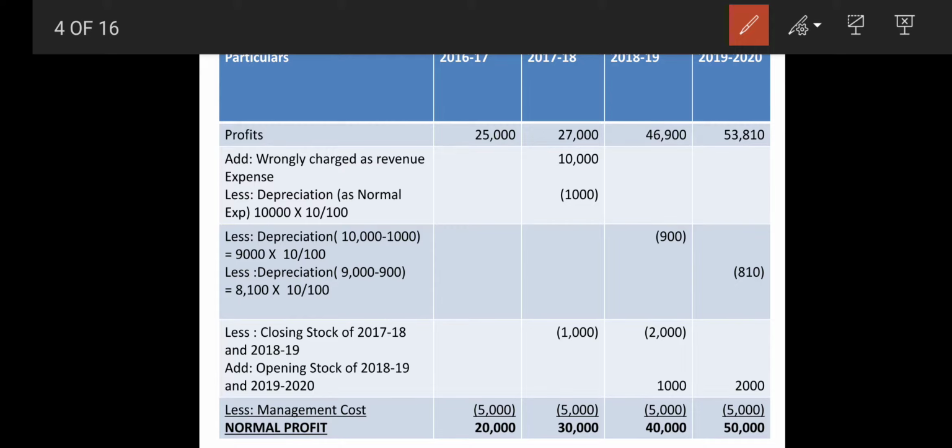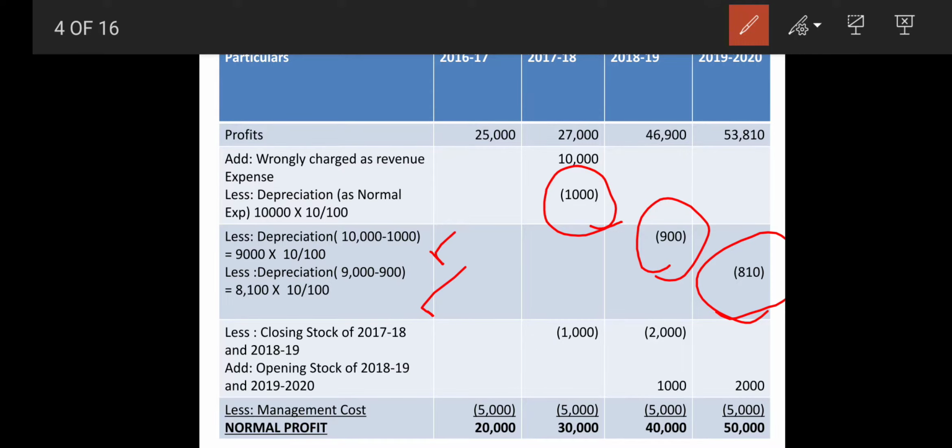So 10,000 minus 1,000 gives you 9,000, multiplied by 10 upon 100, so that gives you 900 as my depreciation. So for the first year 1,000, next year reducing balance method, so 9,000, third year 810. Why? Because reducing balance method. You can see here the working I have shown.